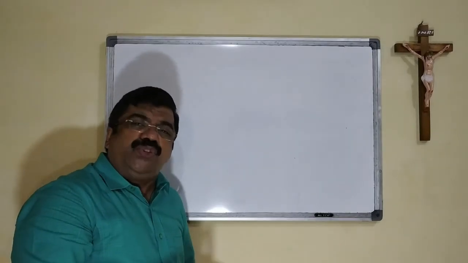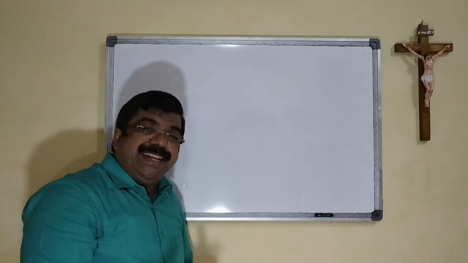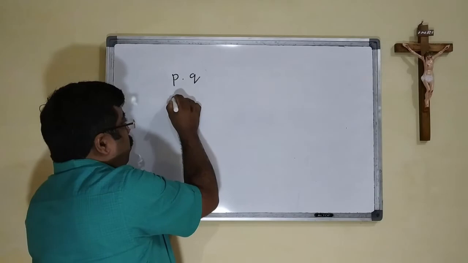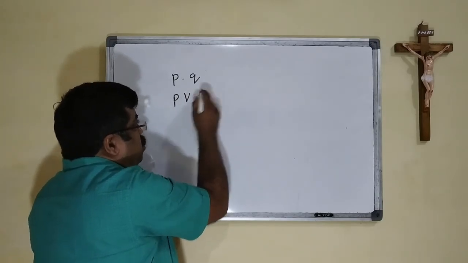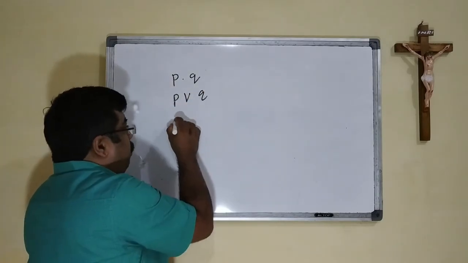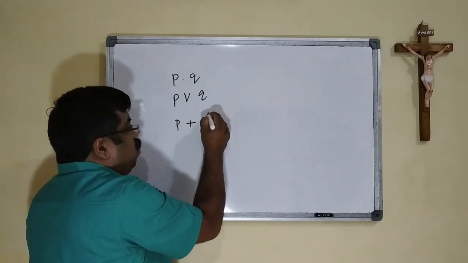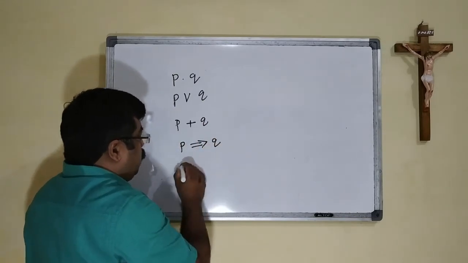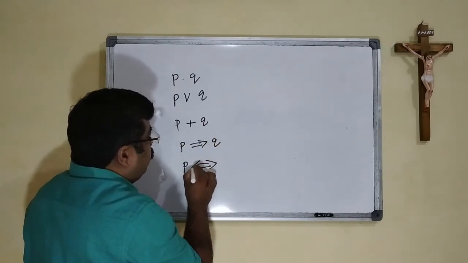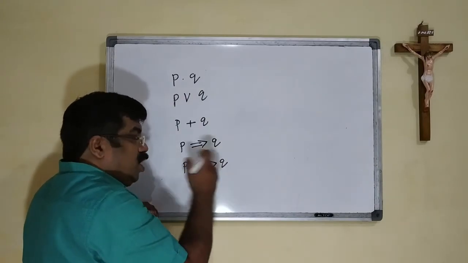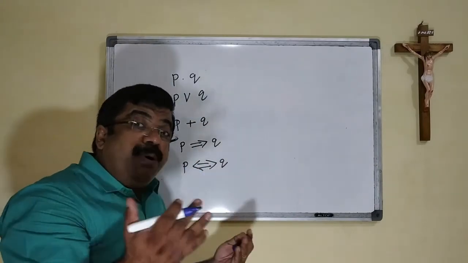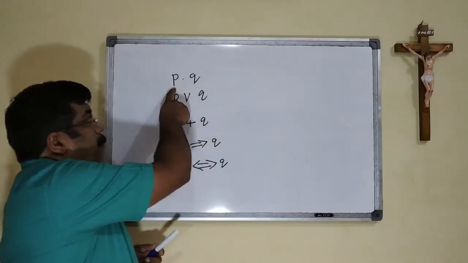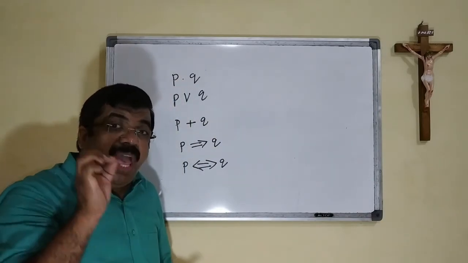Now I am going to write a few statements and we should be able to read them. Suppose we write P dot Q, P V Q, that is the V kind of shape, P plus Q, P implication Q, P if and only if Q. We should be able to say what is meant by them. Here we say P and Q, that means both P and Q are true.